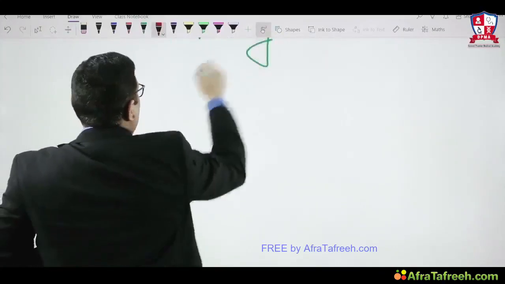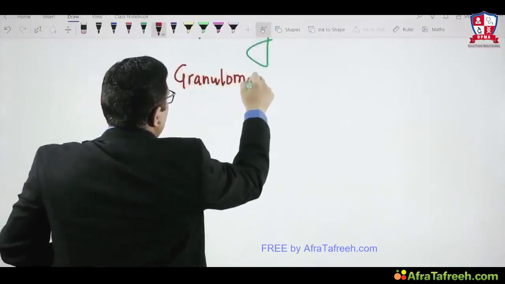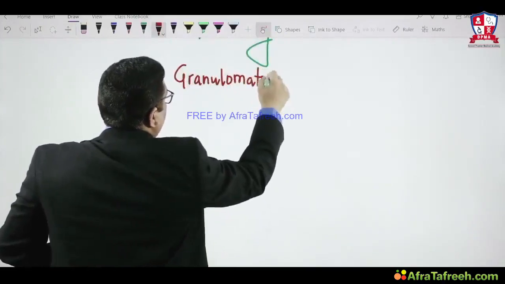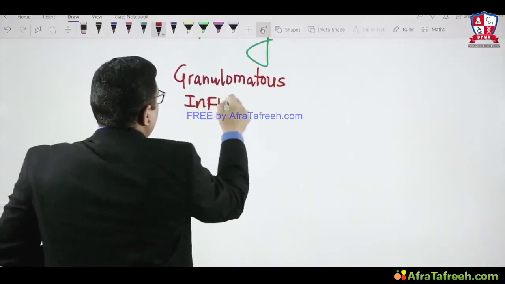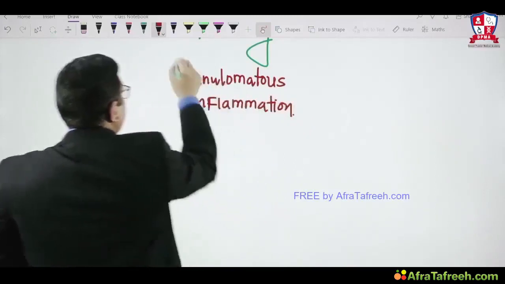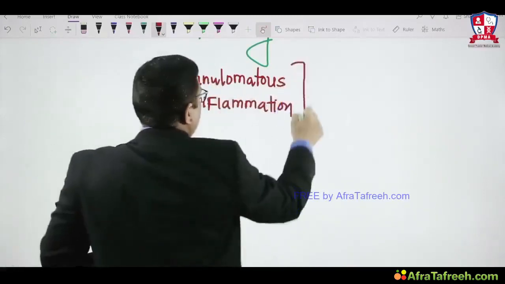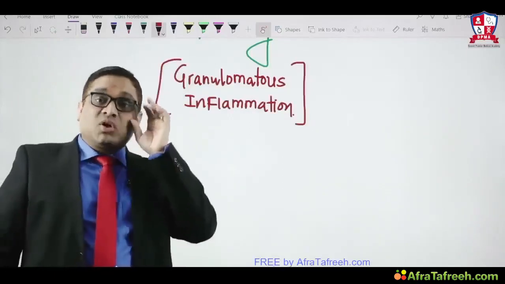Now we will discuss granulomatous inflammation. Granuloma is a pattern of chronic inflammation. It is not the hallmark.